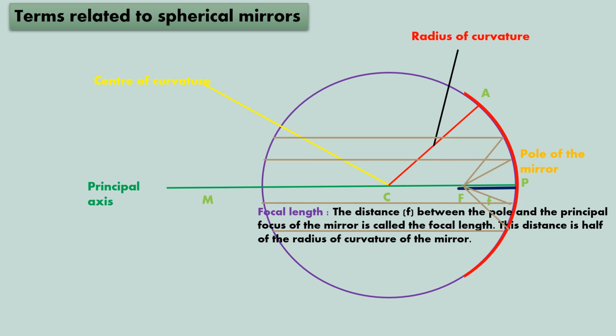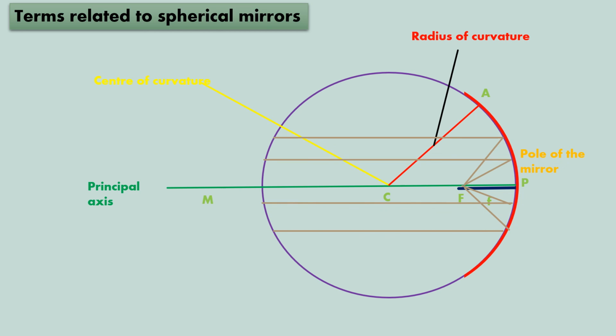This distance is half of the radius of curvature of the mirror. We know the radius of curvature is CA, and the focal length is half of it. So the distance between the principal focus and the pole of the mirror is called the focal length. This distance is half of the radius of curvature of the mirror.